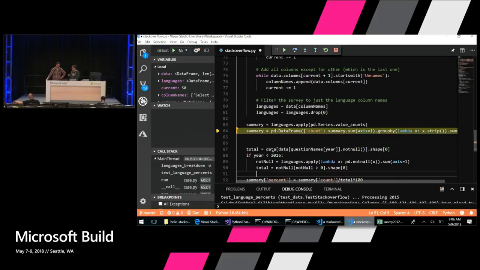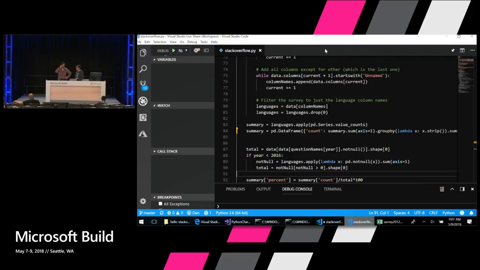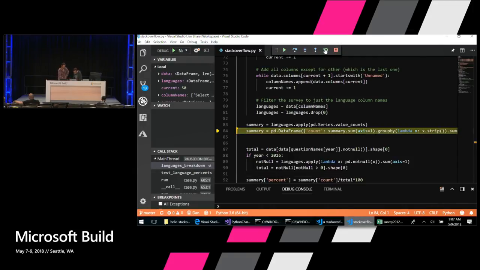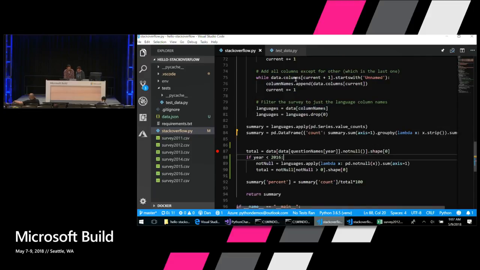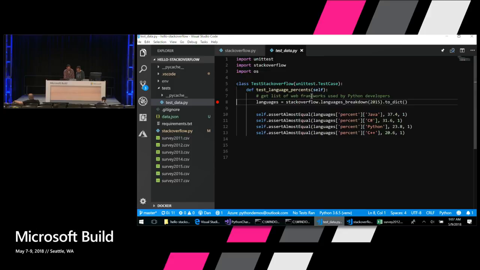And of course, we also have to remember to save the file. So there's a couple of things we need to do. We're going to save the file, and we're going to click on the restart button to restart this thing. We get to this point here, and are we seeing another quick bug here? I'm just going to stop and start again. So I'll set the breakpoint down there, and I'll restart this debugging session.